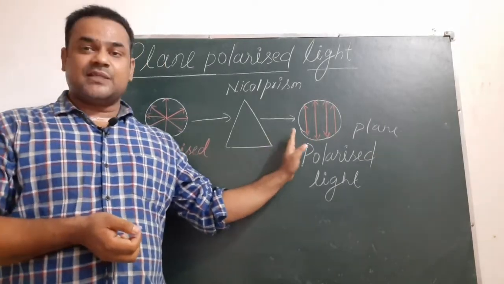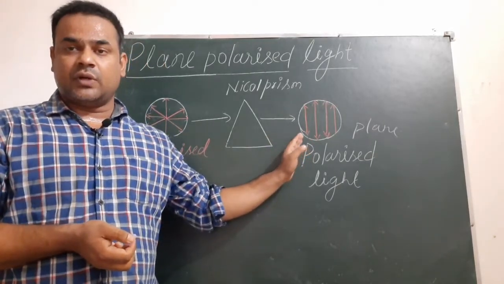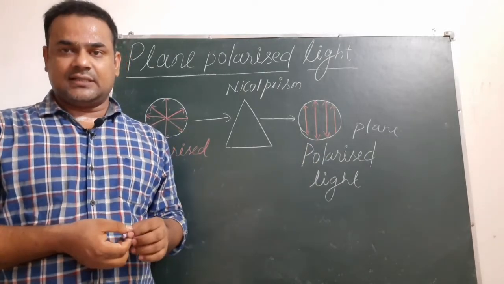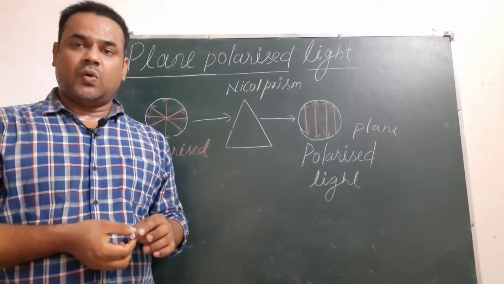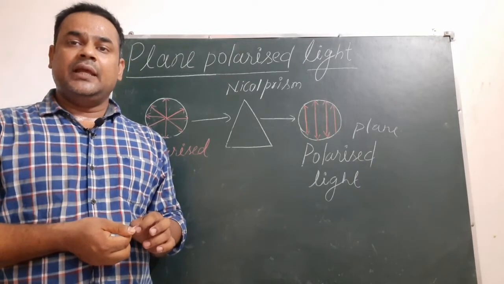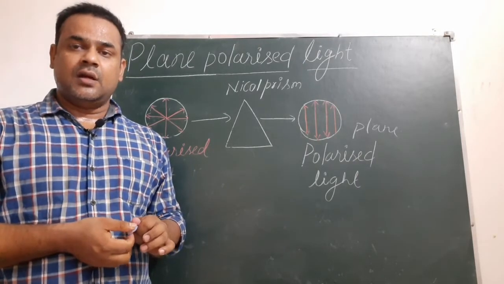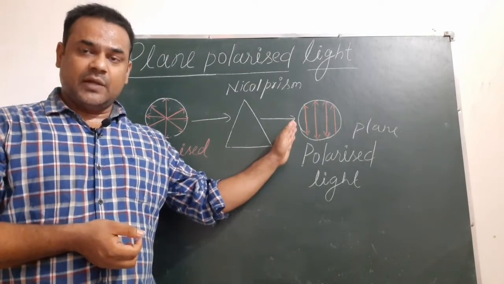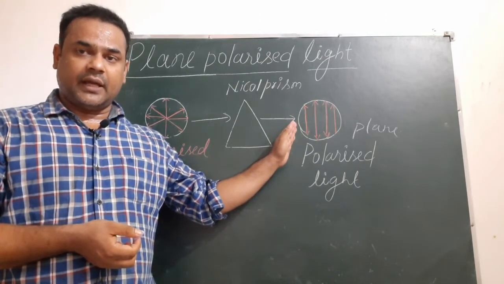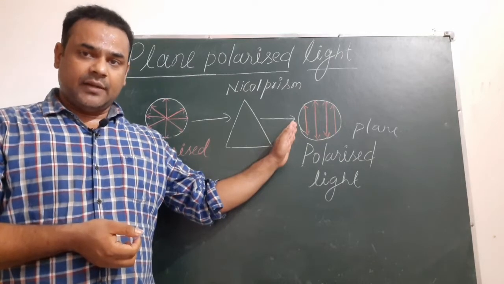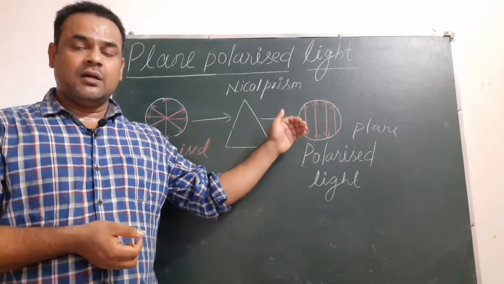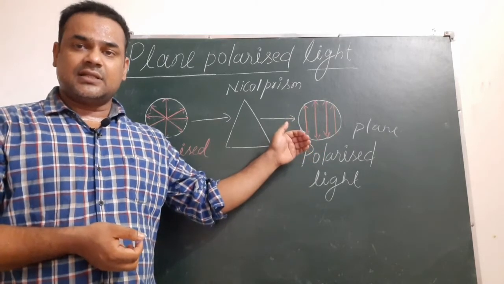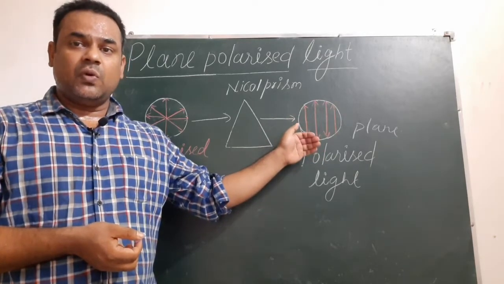When this plane polarized light is rotated in left direction or in anti-clockwise sense by the optically active compound, then that compound is said to be levorotatory.